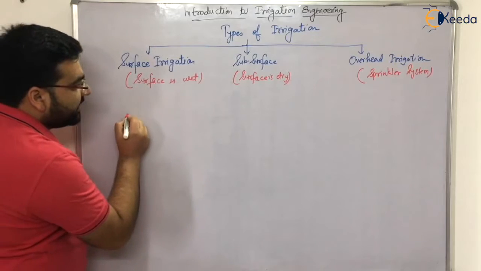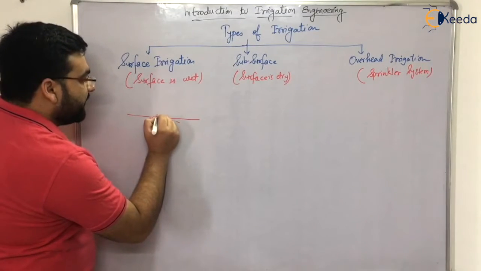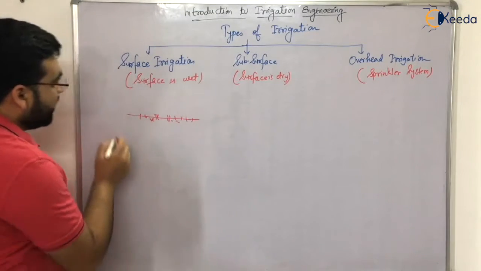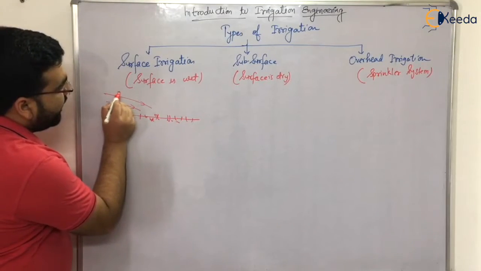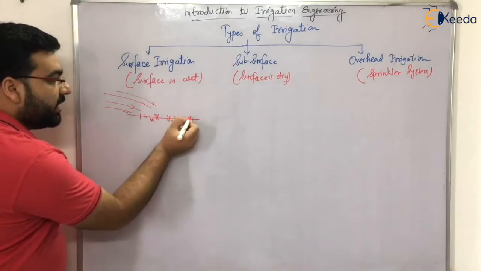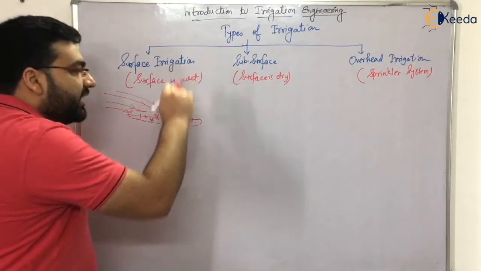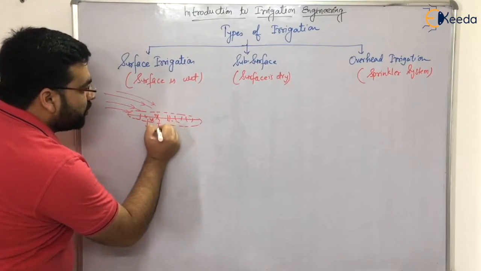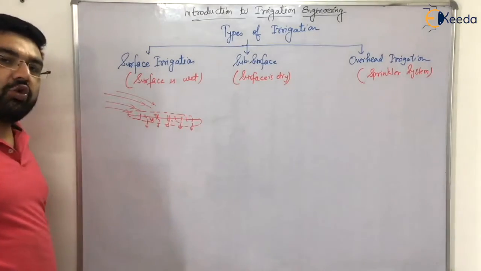Now let me tell you about the surface irrigation. This is a land, and crops are there on the surface of the land. We are providing water directly to the land. So the surface becomes wet, and due to the gravitational action of water, it also goes to the root zone.